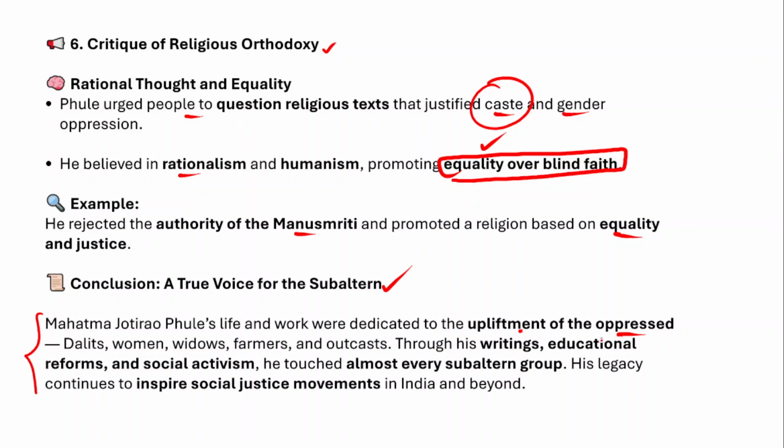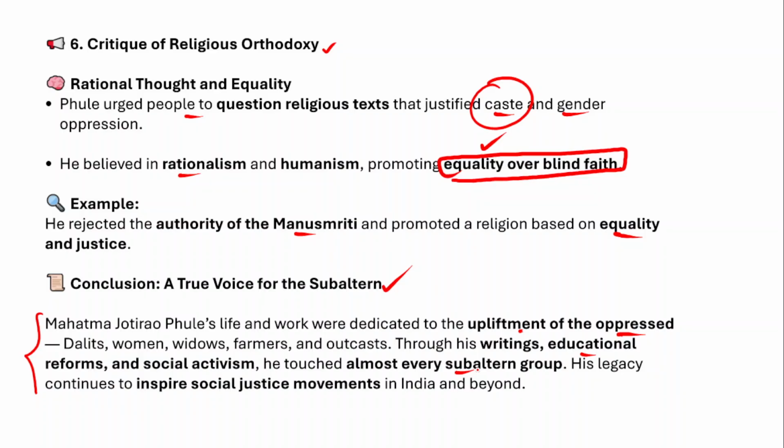Through his writings, educational reforms and social activism, he touched almost every subaltern group, right? He made immense contribution in every field, and that has led to the upliftment of the subaltern groups or Dalits.